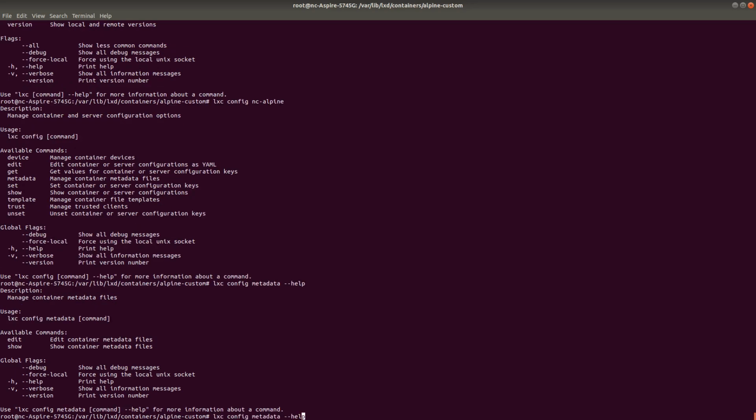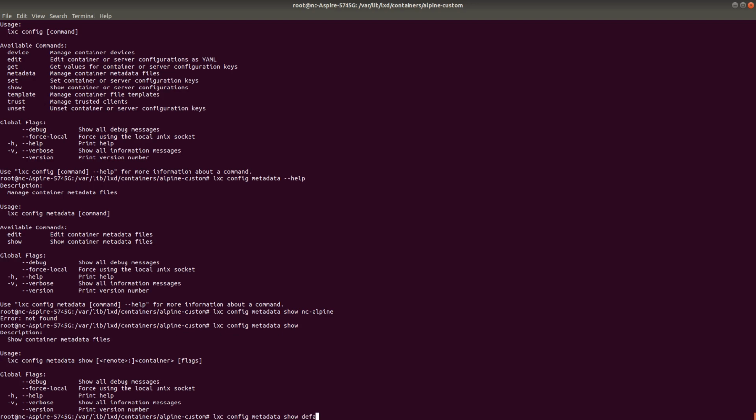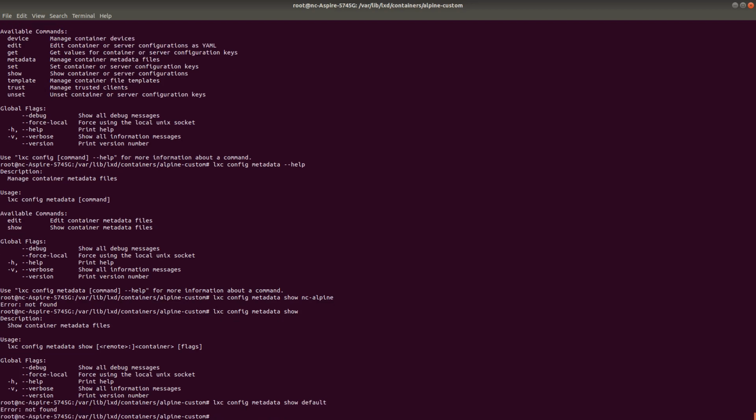Let's see. Config metadata show container metadata, NC Alpine. I hope that works. Error not found. Show default. No, I think there's no metadata for this particular container.